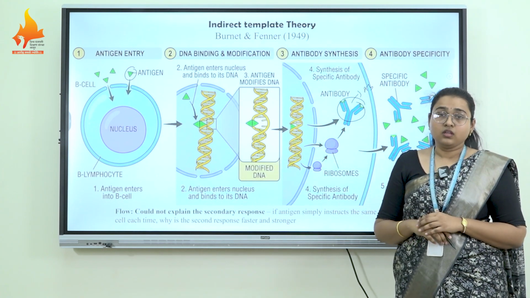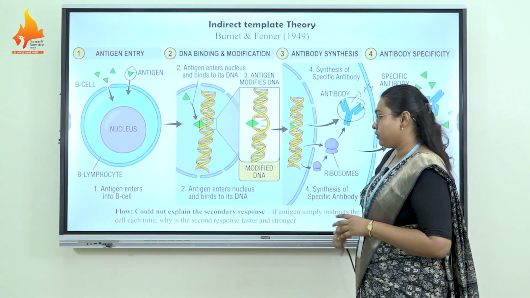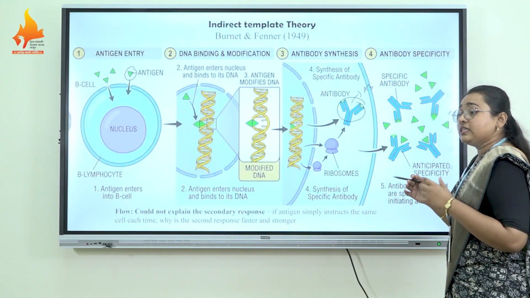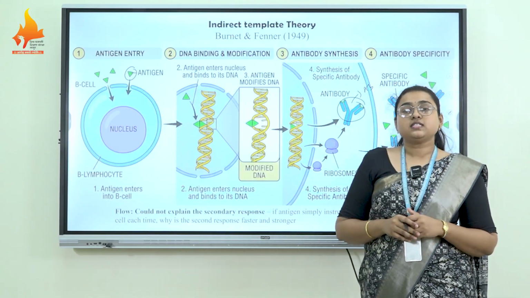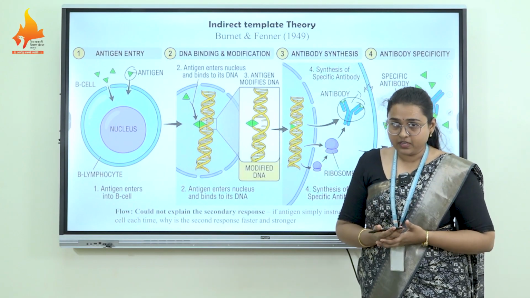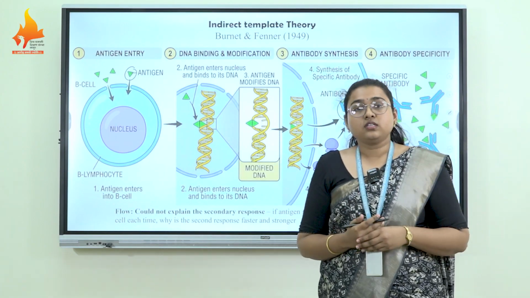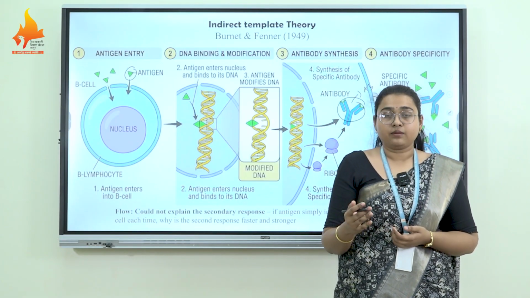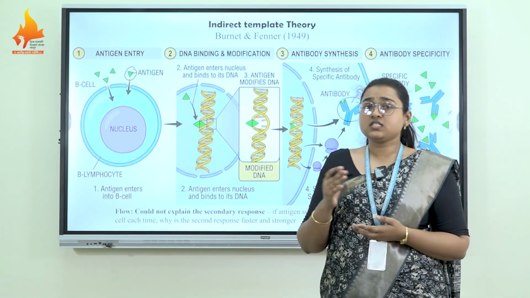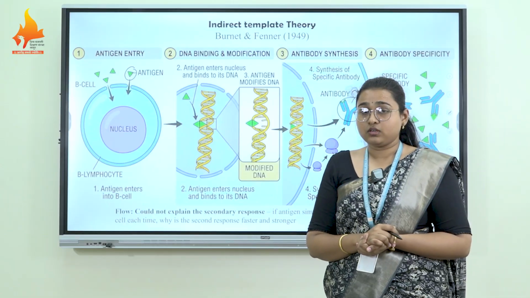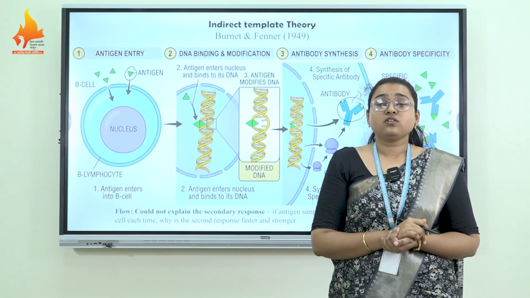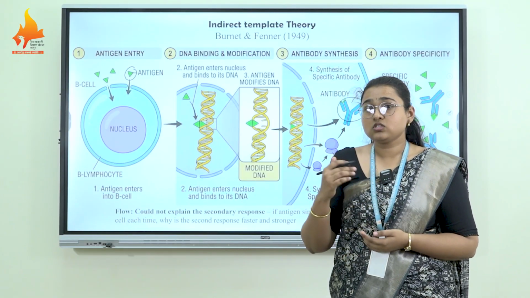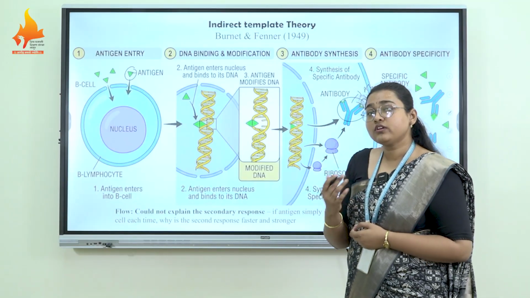And these cells now proliferate or are stimulated to generate numerous amounts of these types of antibodies. Again, this theory is discarded because it has a flaw: it does not explain the secondary immune response. In the primary immune response, the first antigen is encountered by the host and eliminated. In the secondary immune response, a similar antigen is encountered, and the response generated by the host body is more rapid.